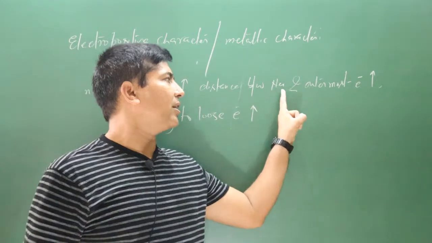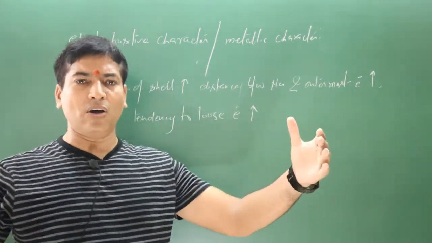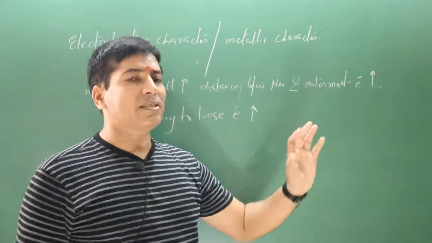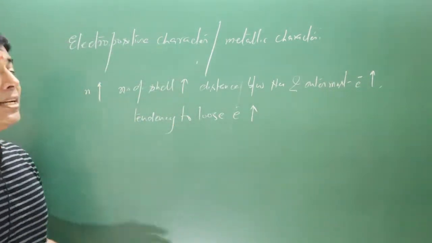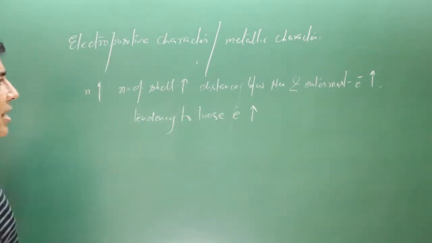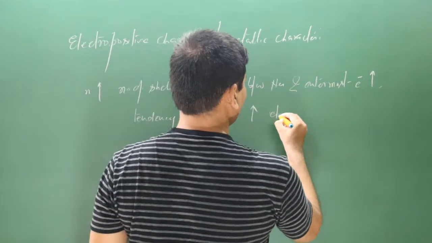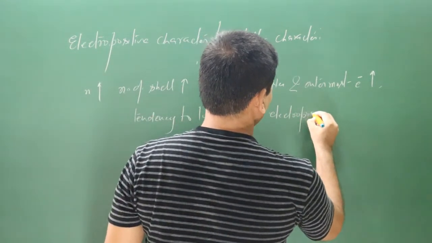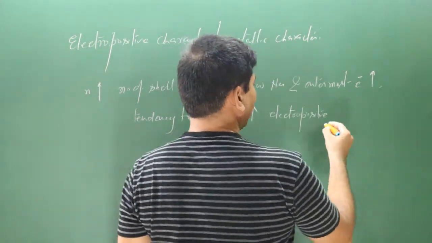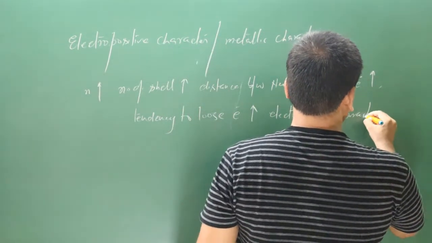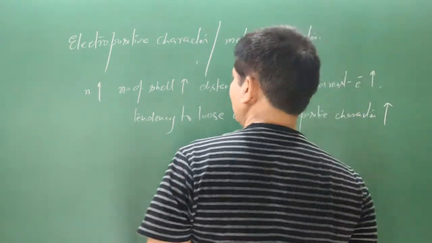If the distance between the nucleus and outermost electron is very long, then attraction between these two will be very less, then outermost electron can be removed very easily. Then tendency to lose the electron also increases, and hence electropositive character also increases. Electropositive character is more about tendency to lose the electron. Very simple concept.